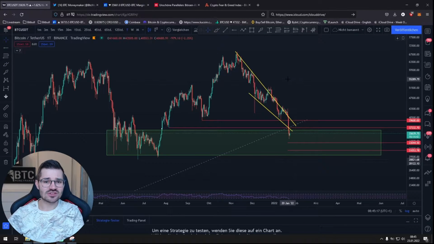My opinion is that we're going to be moving sideways for a while. Worst case scenario might be that we go all the way down through $30,000 and we'll continue to consolidate for a while.